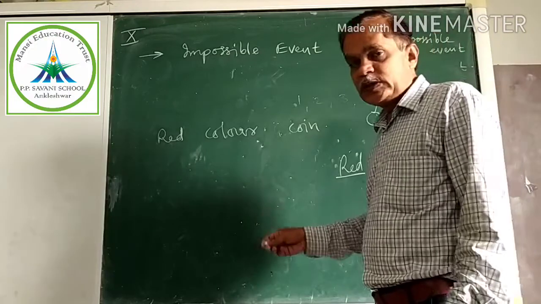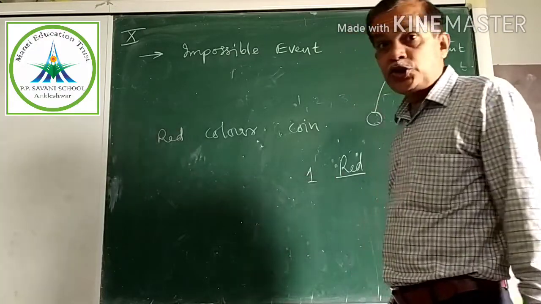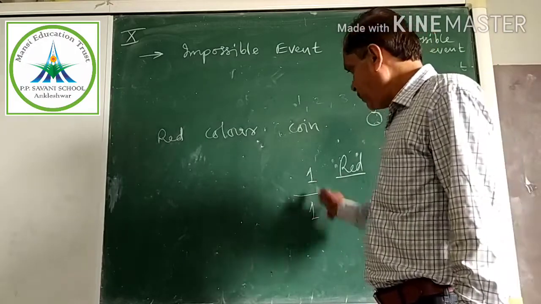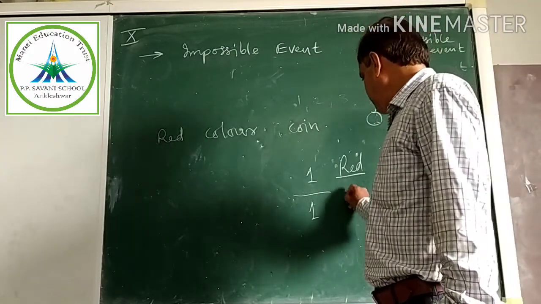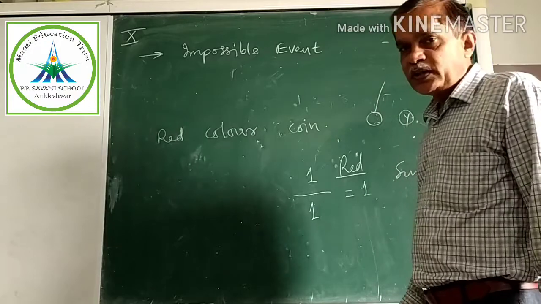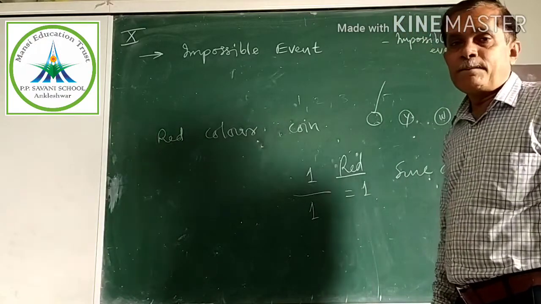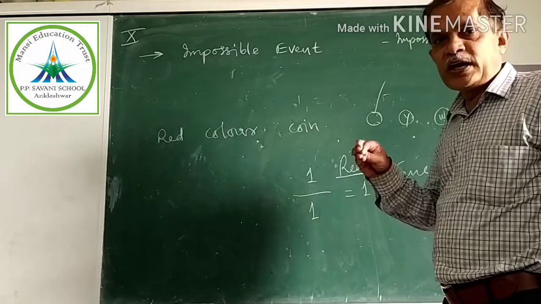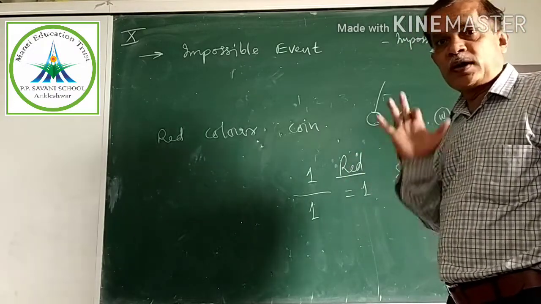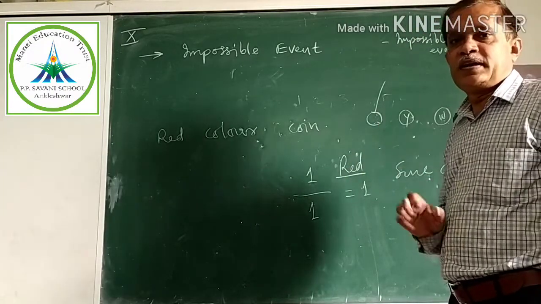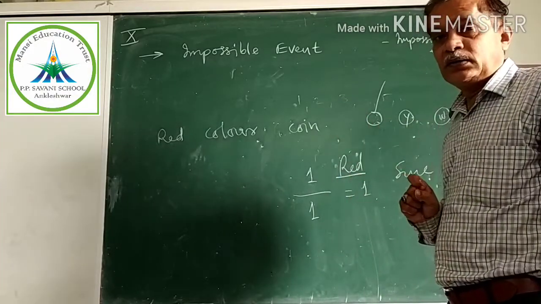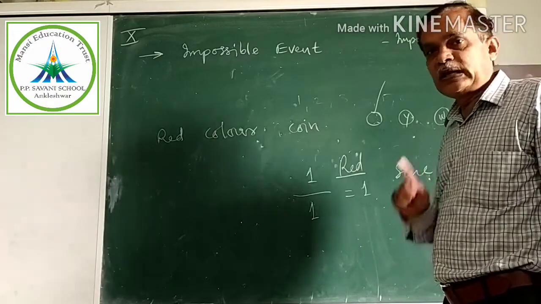All possible outcomes are 1 and the sure outcome is also 1. So what is the probability? 1 upon 1 equals 1. So I think now you understood what a sure outcome is. Sure means certain. If you put sugar in your mouth, it will taste sweet. If you throw red, red will come, it won't become yellow. That is sure or certain.